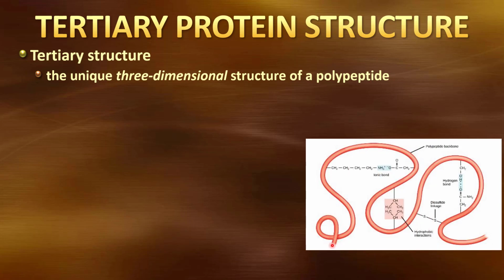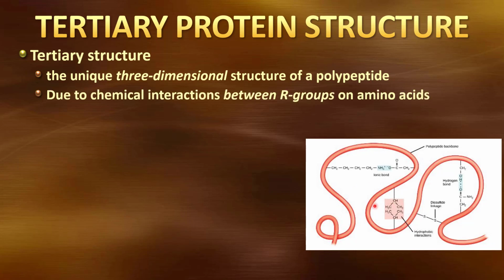Inside of here, we have this coiled chain, and then we're going to fold pieces of that chain back on itself. Now, this is going to be primarily due to those R groups that are the variable portion of the amino acids. Our secondary structure had to do with interactions between the non-variable portion of an amino acid, the carboxyl and the amino group.